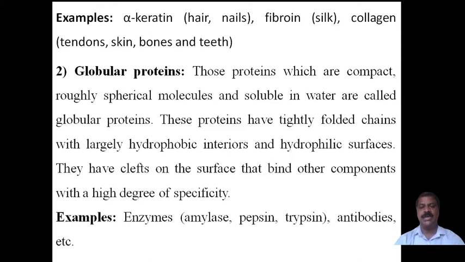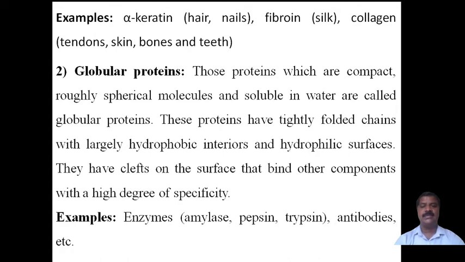Active centers will be there, and the substance can be attacked at a particular position, which gives this kind of structure, that is, globular proteins. Enzymes are biological catalysts because they have a surface, a cleft on the surface, and the ability to bind the substrate molecule at a particular specific area, the active center, where the reaction takes place. Therefore we can answer: globular proteins.